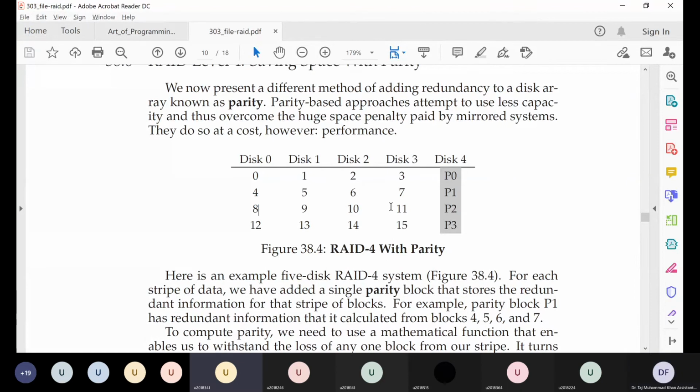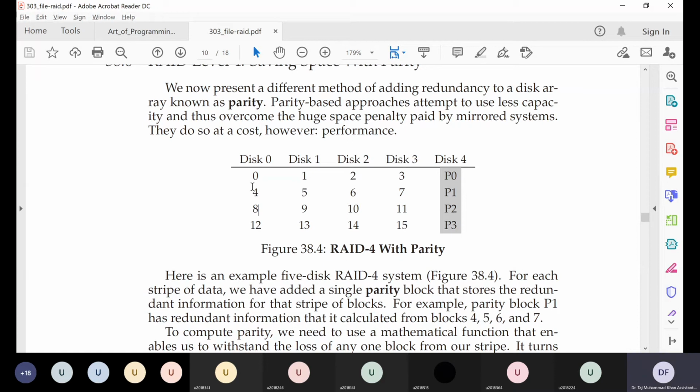No, I don't think so. No, no. Here, at the price of increased capacity, because RAID level 2 uses only 50% of the capacity, here we have increased our capacity. We are using 80% of our capacity to store useful data. So we have increased our capacity, but at the expense of this, we have let go of that lucky factor. So here we will never survive the failure of more than one disk.